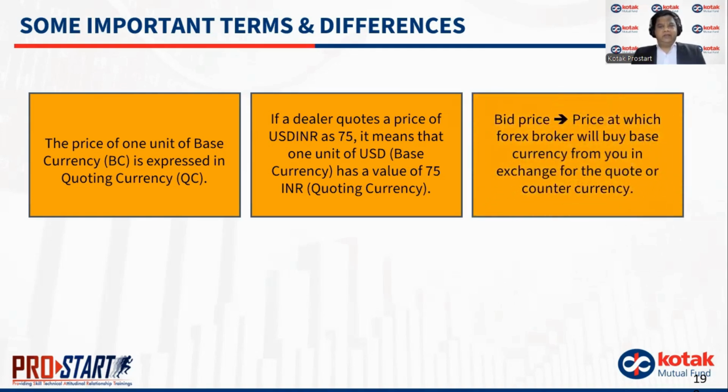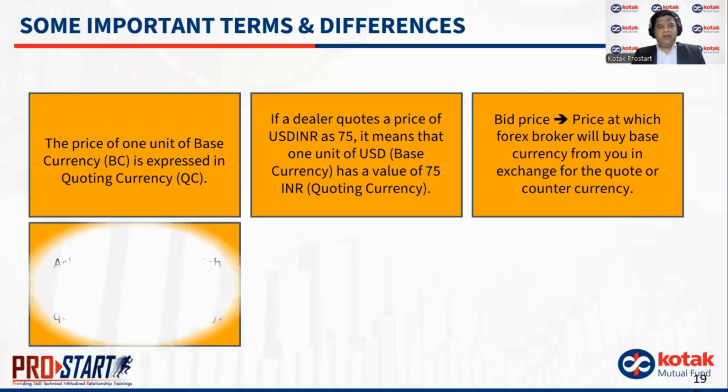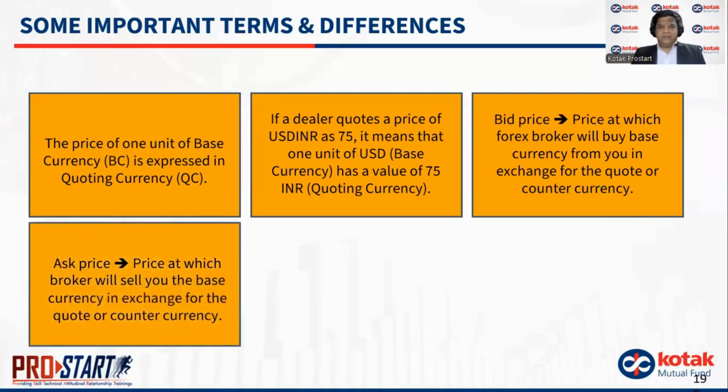When we talk about bid price, what do we mean? Bid price means the price at which a forex broker will buy the base currency from you in exchange for the quote or the counter currency. So here, in case I'm buying a USD for an INR. What is the ask price? Ask price is the price at which the broker will sell you the base currency in exchange for the quote or the counter currency. Obviously, both will not be the same. It will not be at the same price, right? So bid price is when I'm buying the base currency, and ask price is when I'm selling the base currency.